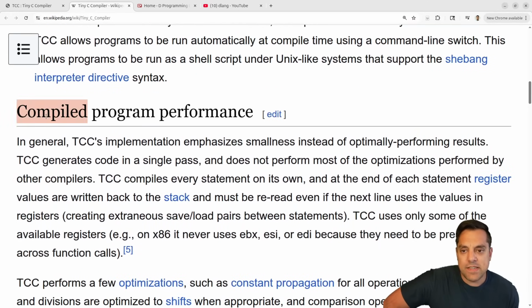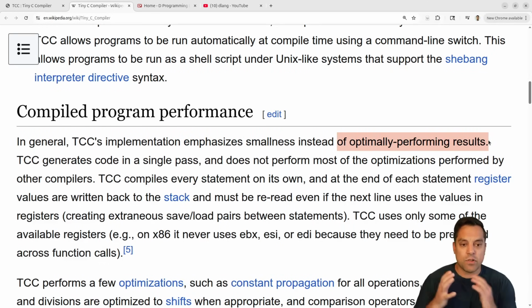Okay, so let's see what the compiler program performance is about here, because again, if it's 9 times faster than GCC, that's pretty cool. But again, it's on an emphasis basically of smallness instead of optimally performing results.